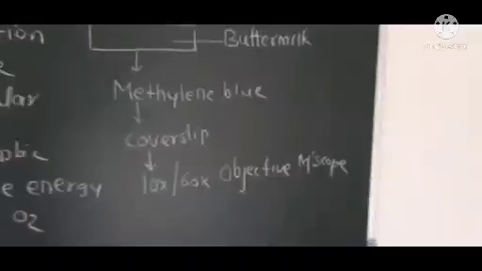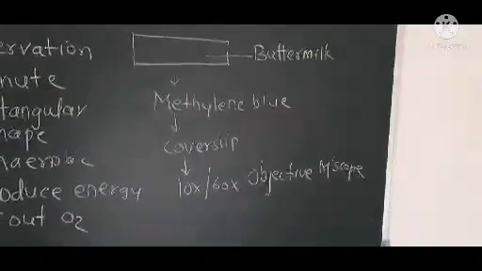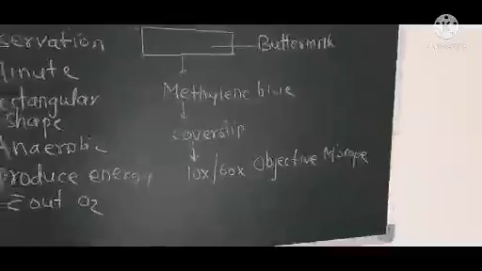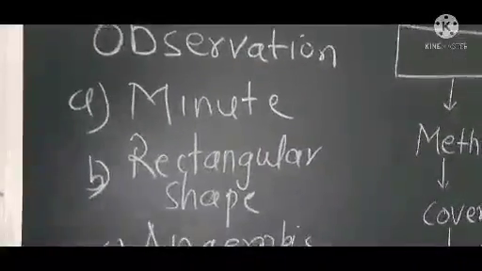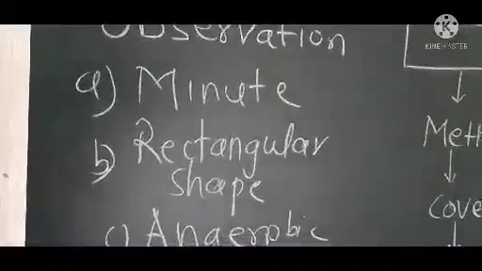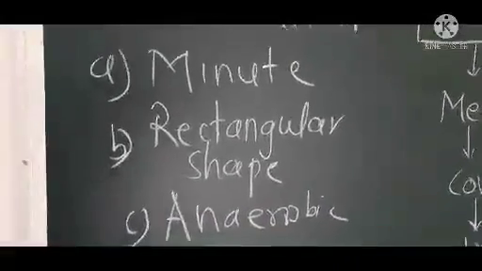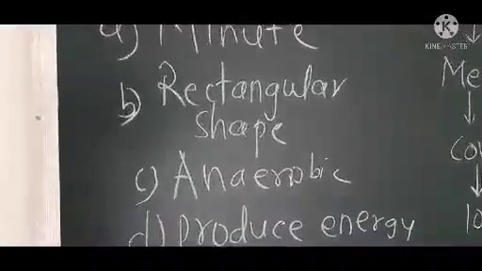With this staining procedure, under the 10x and 60x objectives, the observation can be like this. You will observe a minute bacterial cell, meaning a very small bacterial cell. It will be rectangular in shape. It is anaerobic in nature. What is meant by anaerobic?